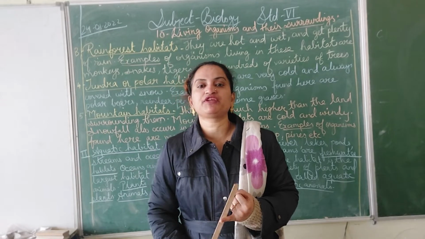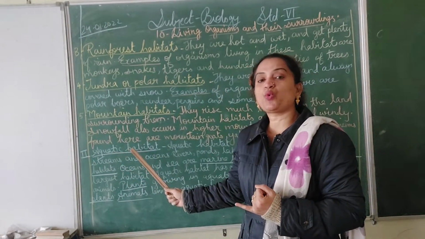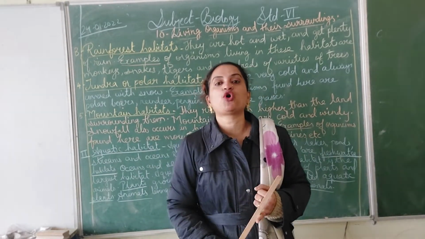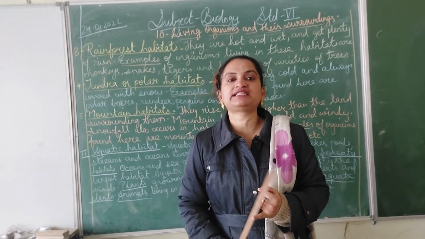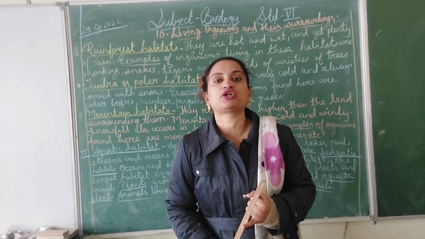Next, we are going to proceed with the next type of habitat, the aquatic habitat. As I told you before, aquatic means water. The organisms that stay in water or the water habitat are known as aquatic organisms.